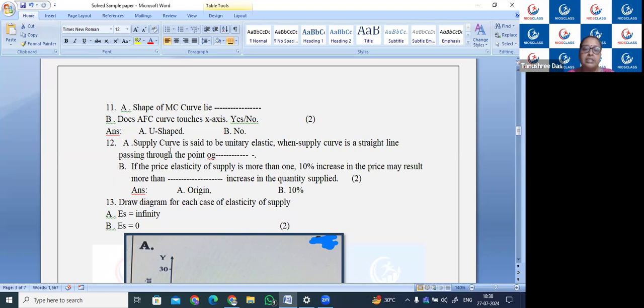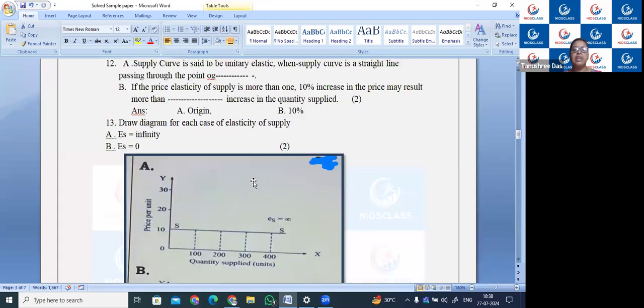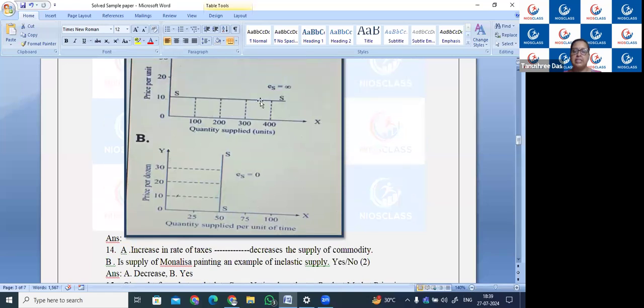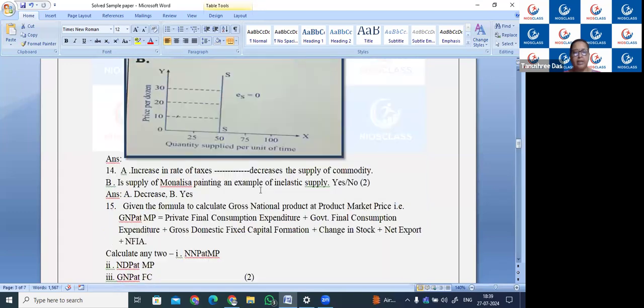So what will be the increase? Here, when it is passing through the point of origin, and the price increases 10%, because you know price and supply have a positive relation, when one increases by some percent, the other will also increase by a similar percentage. Now this is the diagram of infinity and ES is equal to 0. This is ES equal to infinity, and next ES equal to 0. These are the two diagrams.